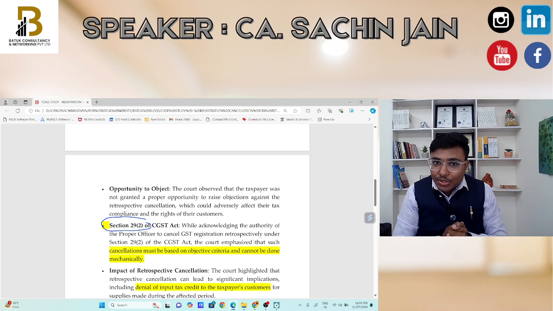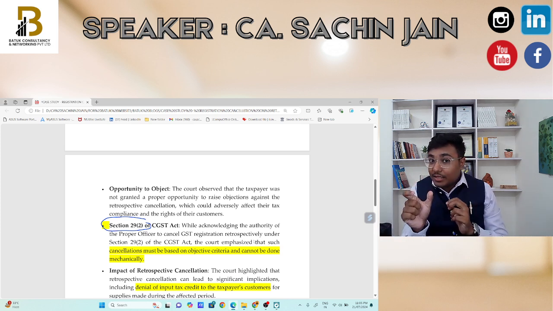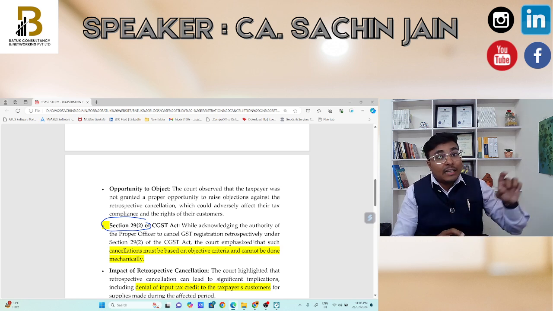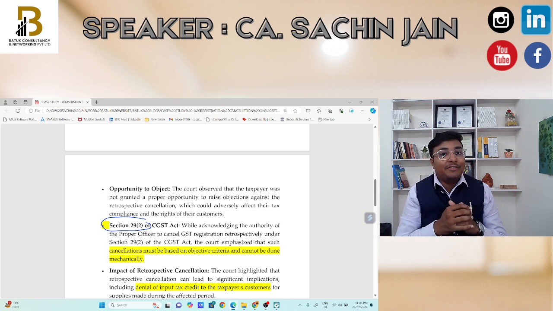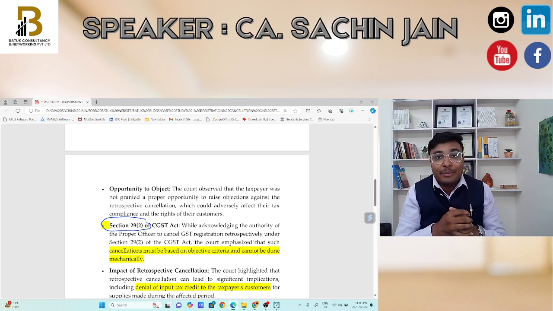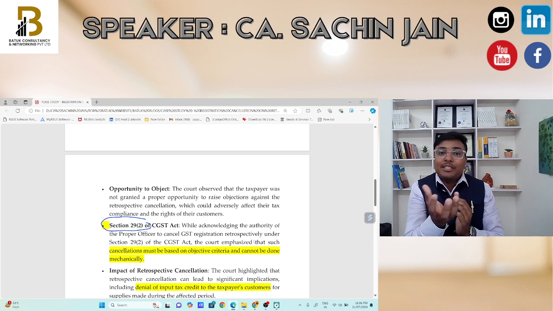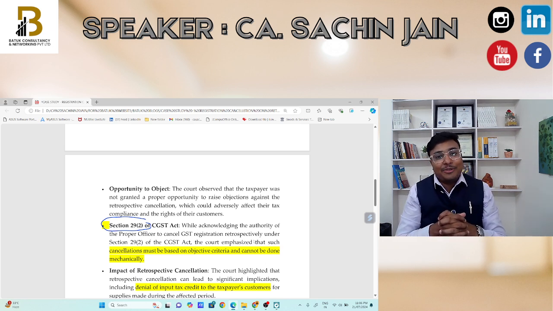For cancelling the registration, you need to provide an opportunity to the person. This is the principal, basic ground in this specific case, the opportunity of being heard. On the basis of this ground, the Honorable Delhi High Court has pronounced a favorable decision for the taxpayer. The ground is very basic, but the complete play is on account of this ground only. So this is a very important case study for our day-to-day practice.